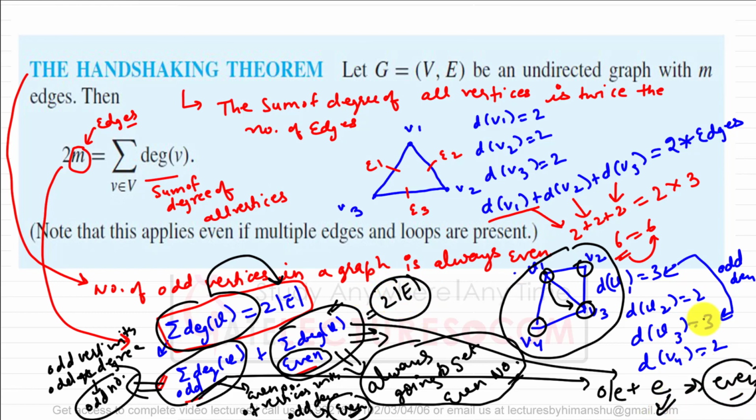So because it is even, the second number also has to be even. It can never be odd. This is an important result.